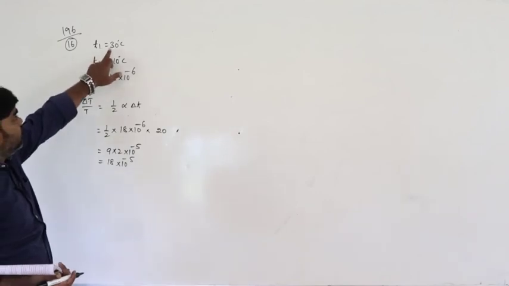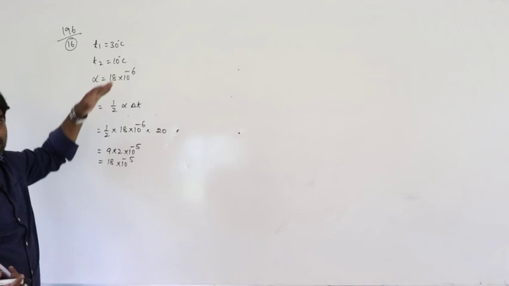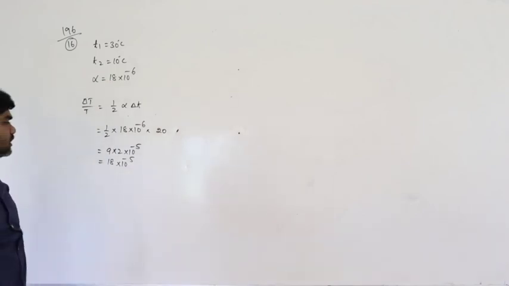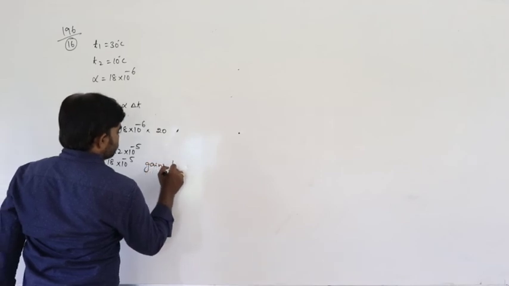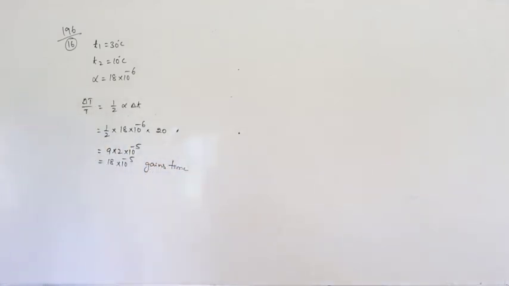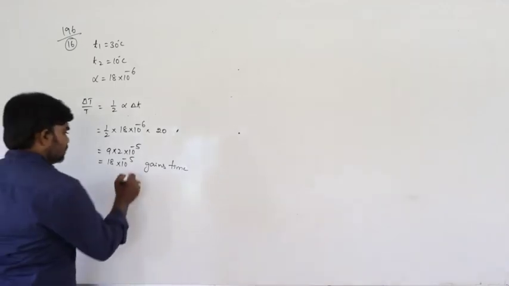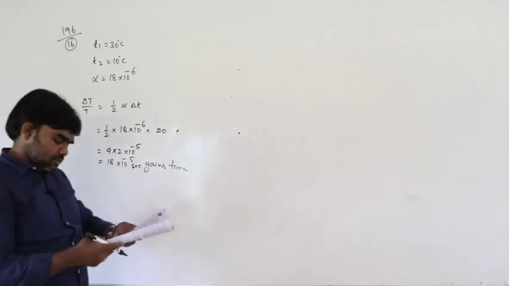Initial temperature is 30 and final temperature is 10. That means temperature decreases. Due to decrease in temperature, the pendulum clock gains time. 18 into 10 to the power of minus 5 seconds gained, like that.